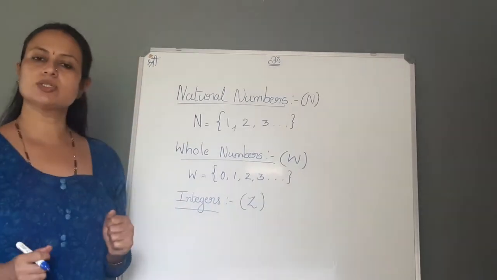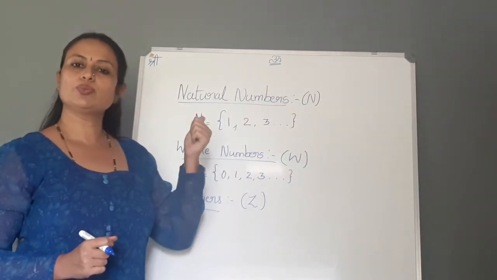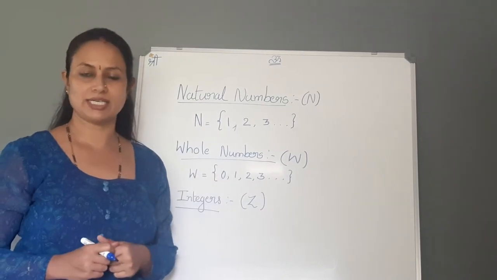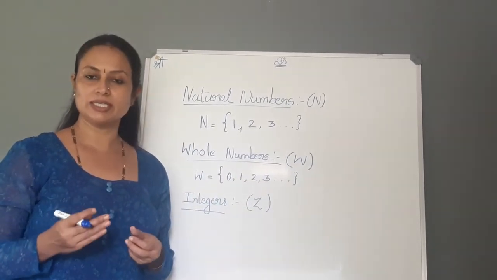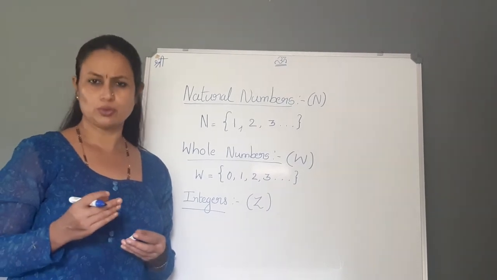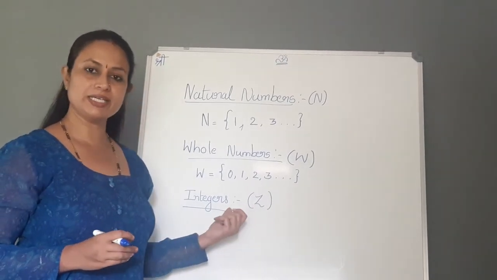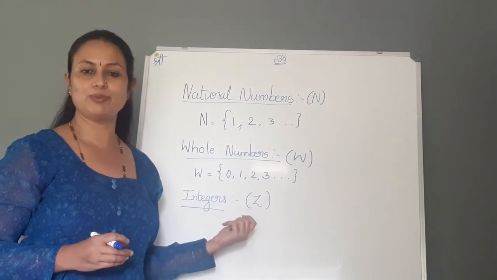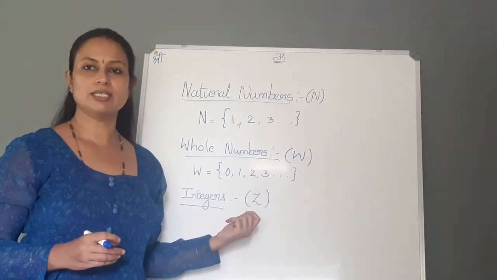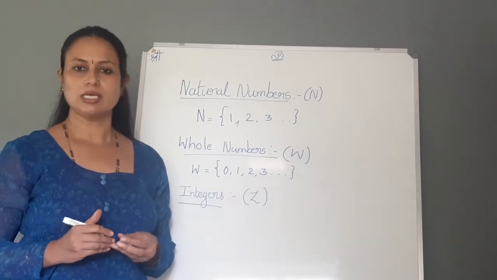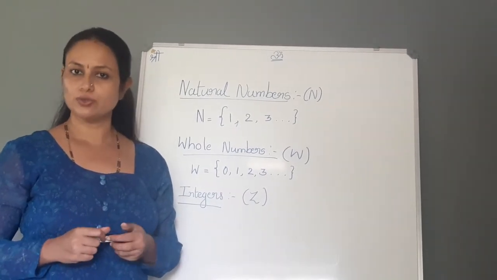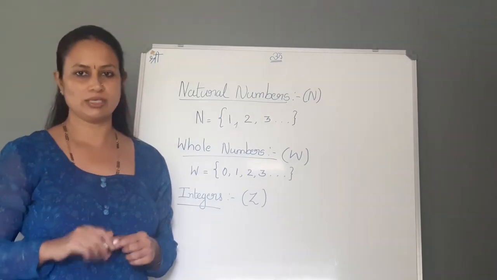Before going to integers, natural numbers we learnt in first and second standard, isn't it? Whole numbers we started learning when we came to fourth standard. And integers, the word came to us in I think grade 6. Before going to integers, I want to know whether you know about even and odd numbers.